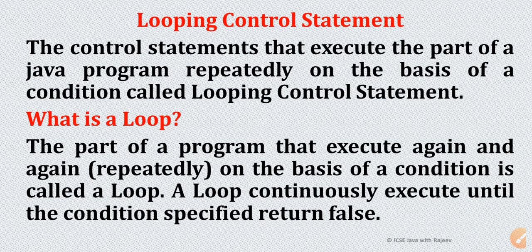If that condition is true, the loop will execute. If it is false, the loop will stop. So the whole execution of the loop is controlled with the help of that specified condition. This is the overview of a loop.